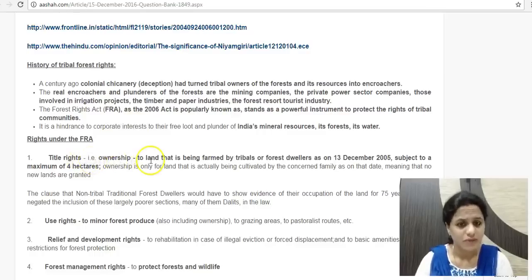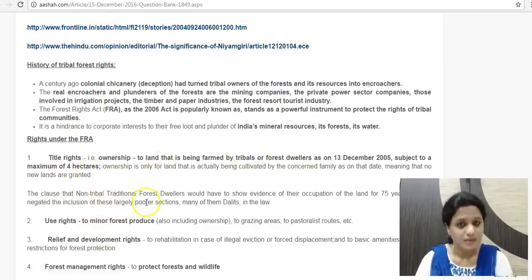This title right to land means they can have land which is being farmed by these tribals. If they have been farming these lands as on 13 December 2005, just at the time of passage of the act, then they can have title rights. They can get that land in their name, even if it is in forest area. The maximum can be up to 4 hectares. In this case, it was only for tribals.